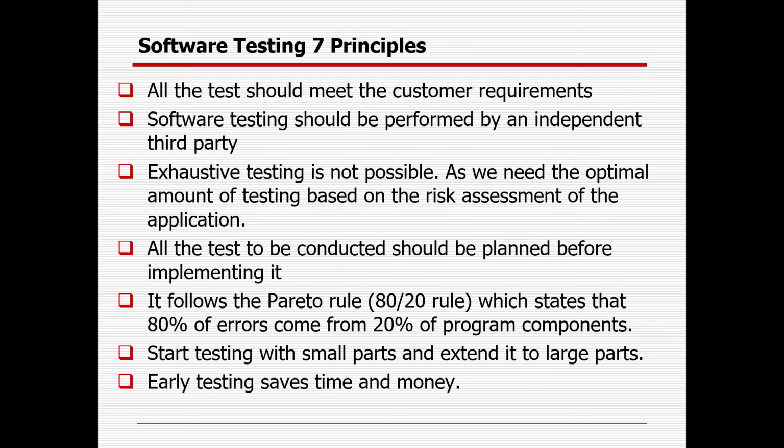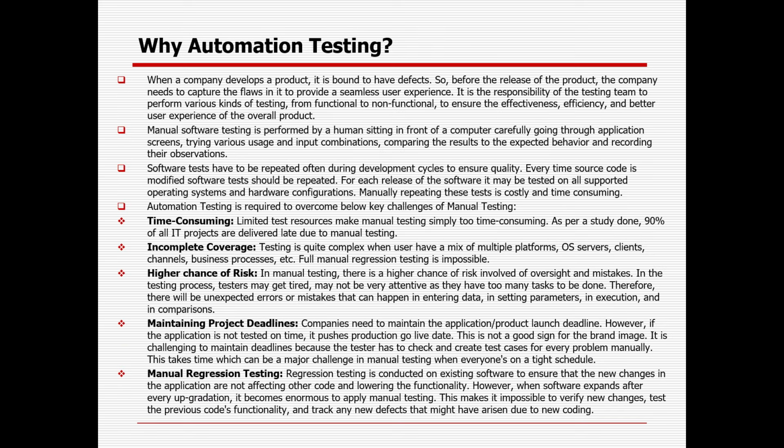There are different reasons, all from human beings: miscommunication, poor requirements, technology problems, environment challenges. That is the reason an error might come. Software testing means your requirement is your baseline, and an independent third party should do the testing. Sometimes risk-based testing needs to be done. It follows the 80-20 principle: most of the defects will come from 20% of the application. Start testing as early as possible.